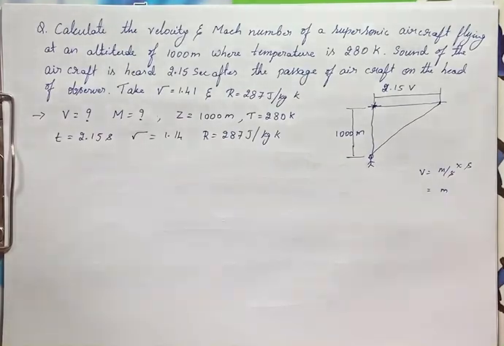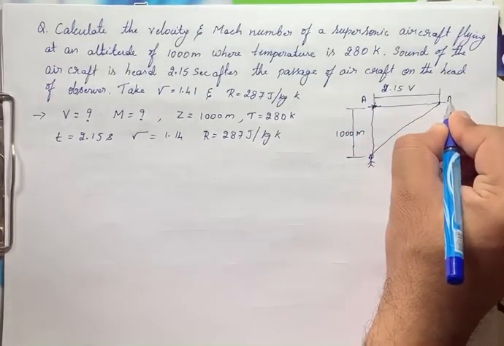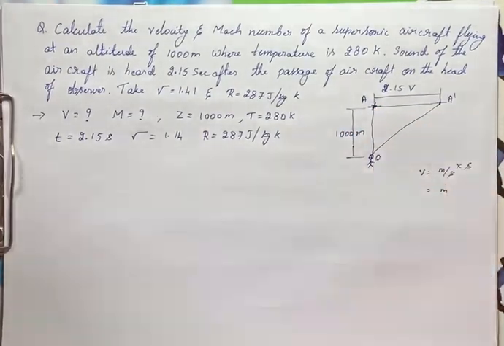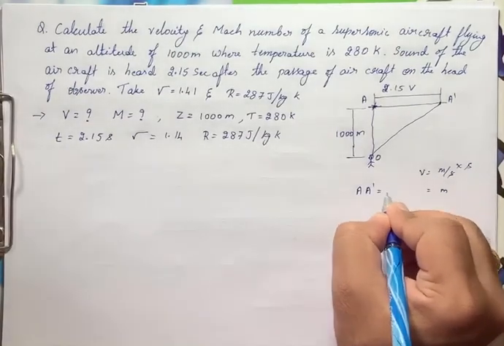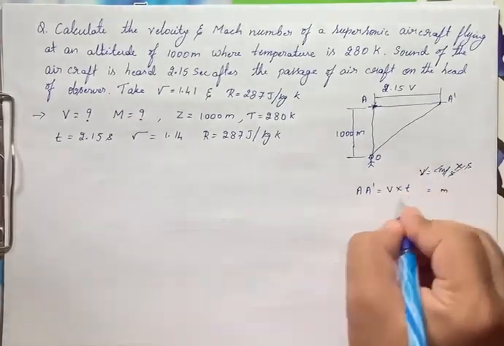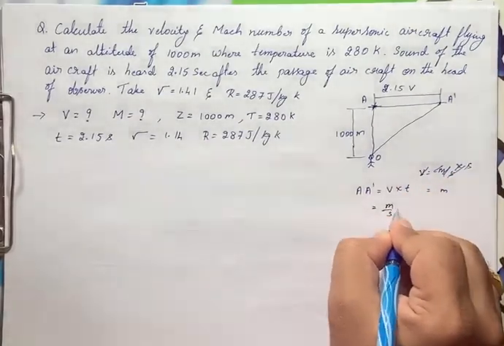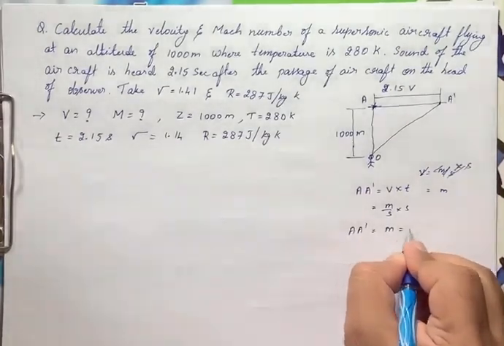He has asked to find out the velocity of the projectile and also the Mach number, right? Now let us write this as A and A dash, and O, let us assume it as the observer here, right? Now the distance A to A dash is nothing but velocity v into time t, that is meters per second into seconds, which gives meters.